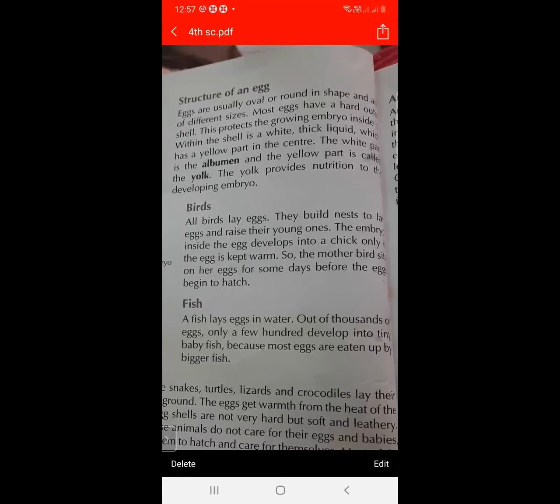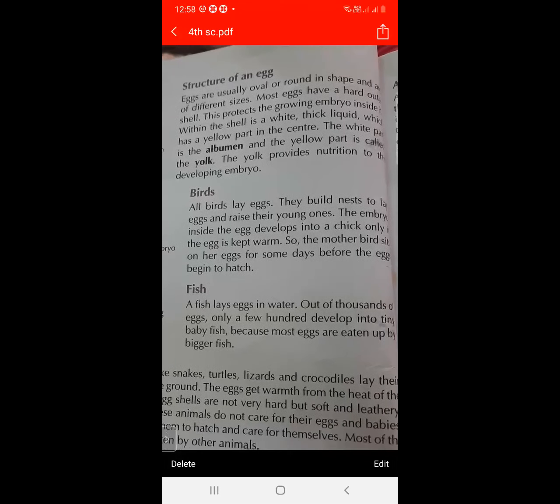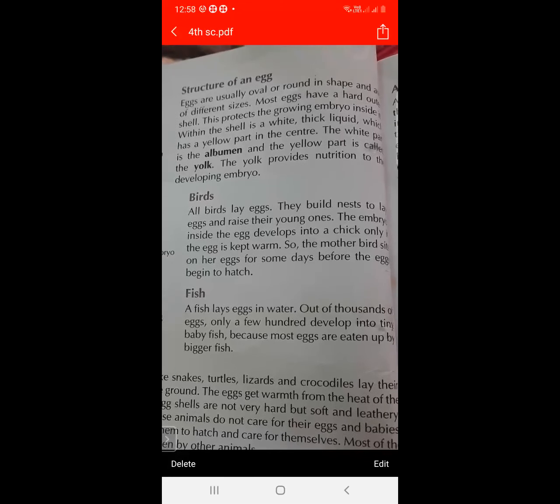Eggs are available in different shapes and sizes, and they have an outer hard shell. In the center there is a white liquid and a yellow part. The white part is called albumen and the yellow part is called yolk, and the yolk provides nutrition to the developing embryo.